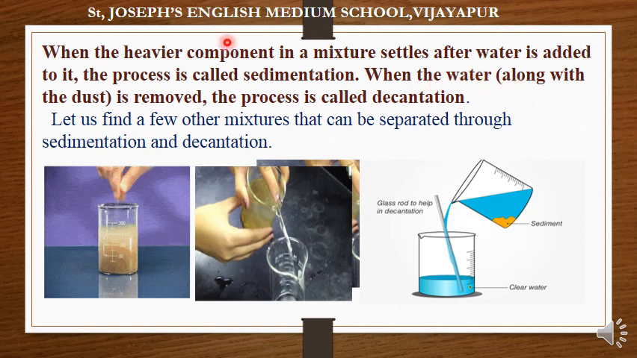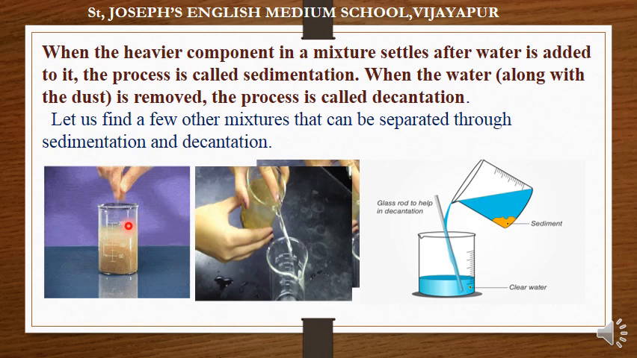When the water along with the dust is removed, the process is called decantation. That extra water and dust will be removed. That is called decantation. Let us find a few other mixtures that can be separated through sedimentation and decantation.